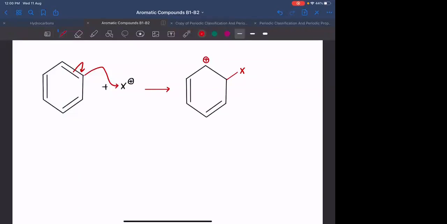In the next step, loss of hydrogen. That hydrogen will be lost with the help of FeX4 minus only.